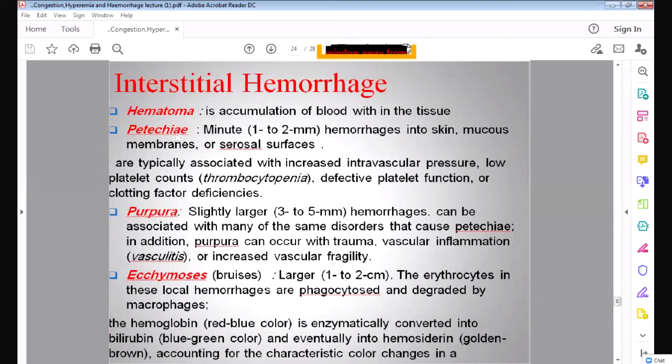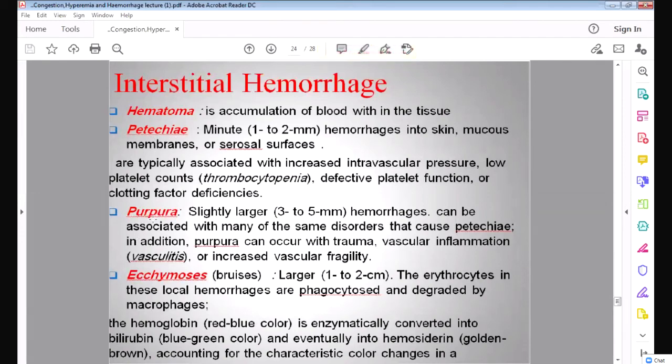Then petechiae, when only 1 to 2 millimeter small dots of red hemorrhages are seen in the skin, very tiny points. Very tiny hemorrhages are seen on the skin. That is called petechiae.